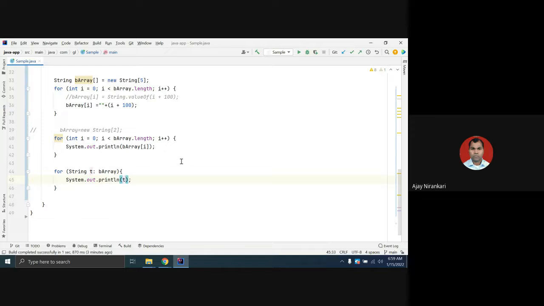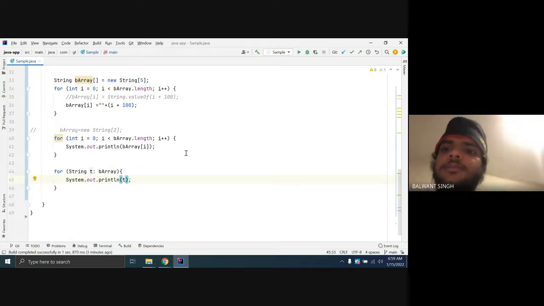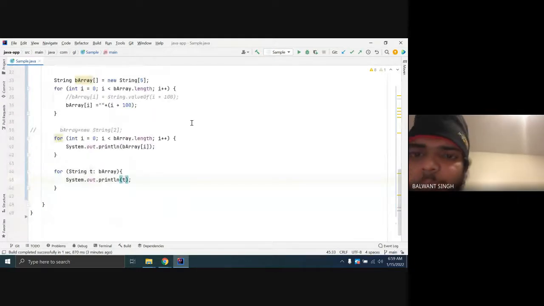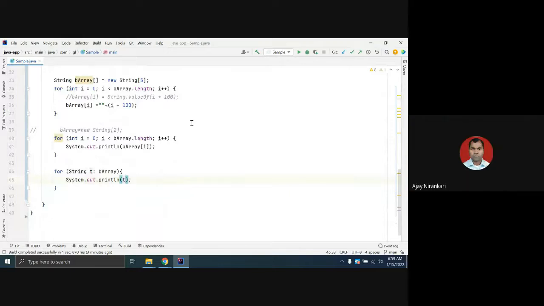So this is the different flavor you should know, right? Yes. So this is related to the array till now. Any question? Any doubts till now?